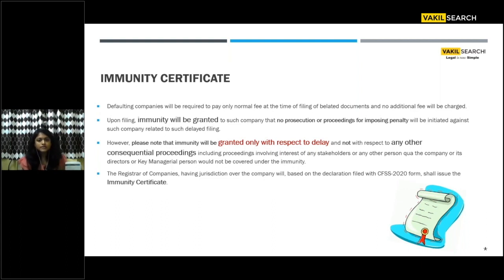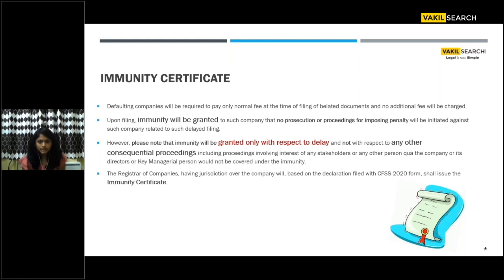So defaulting companies will be required to pay only a nominal fee at the time of filing of belated documents, and no additional fee is charged. Upon filing, immunity will be granted to such companies, so that no prosecution or proceedings for imposing penalties will be initiated against such companies related to such defaulted filings.